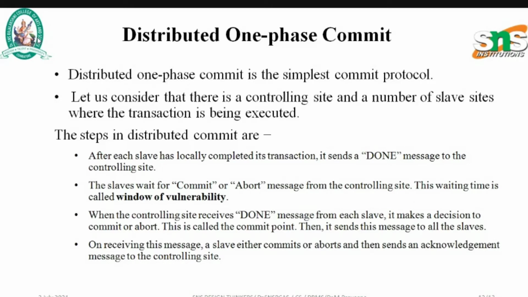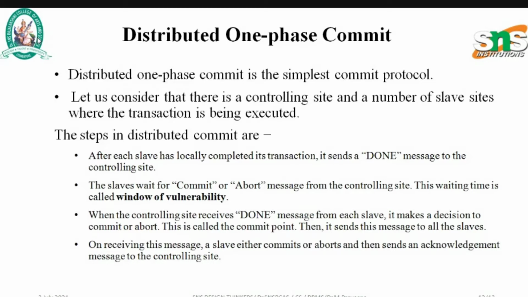First step, after each slave has locally completed its transaction, it sends a done message to the controlling site. Once it has completed the transaction, it sends a done message to the main server. The slave waits for a commit or abort message from the controlling site. The commit message will be received from the controlling site, and only after that will the commit be done. This waiting time is called the window of vulnerability.